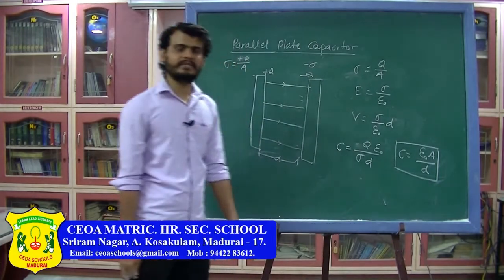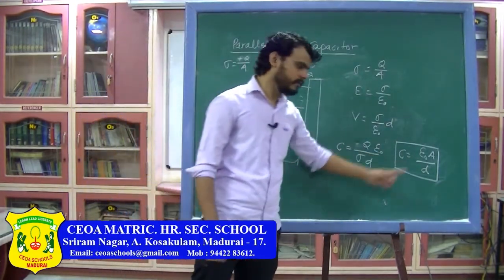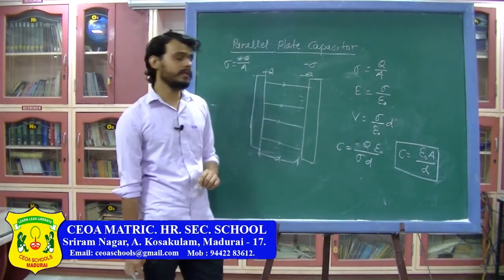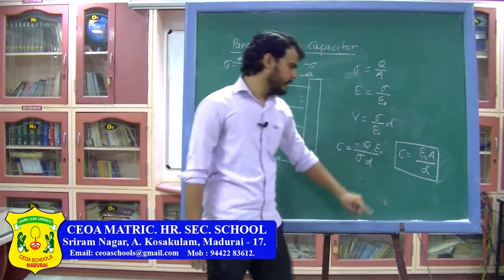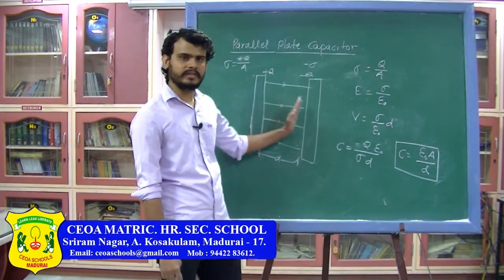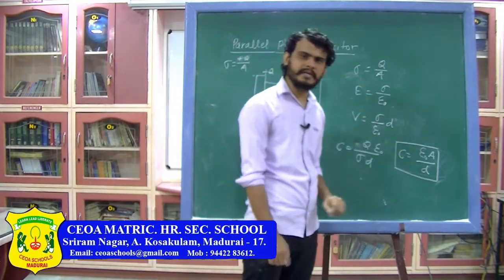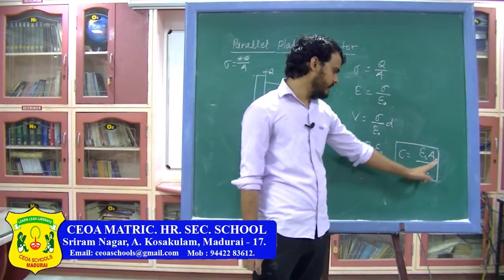So this is the capacitance of a parallel plate capacitor. Again you can see that this does not depend on the charge, this does not depend on the potential, it only depends on the size, which is area. It also depends on the distance between these two plates, which is the presence of another conductor, and it also depends on the medium. So for a parallel plate capacitor, the capacitance is epsilon naught A by D.